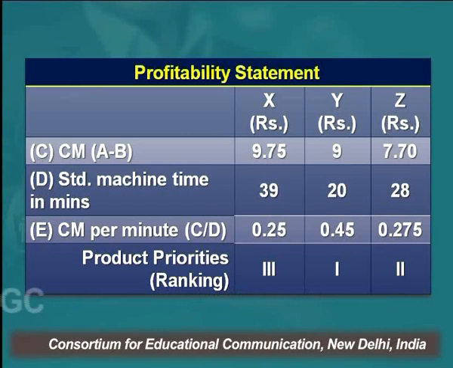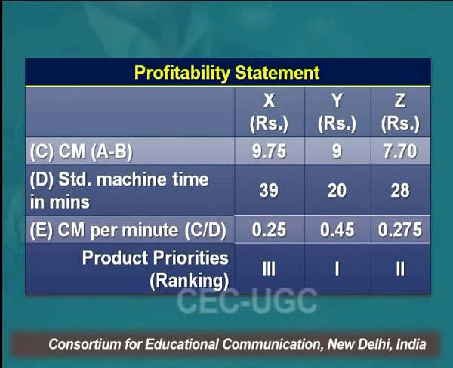So this is an example of a key factor. In a situation of a key factor, we will prioritize those products which give maximum contribution per the key factor. Here the machine hour is the key factor. The per minute contribution of Y product is 45 paisa, so I'll give first priority to the Y product, right?